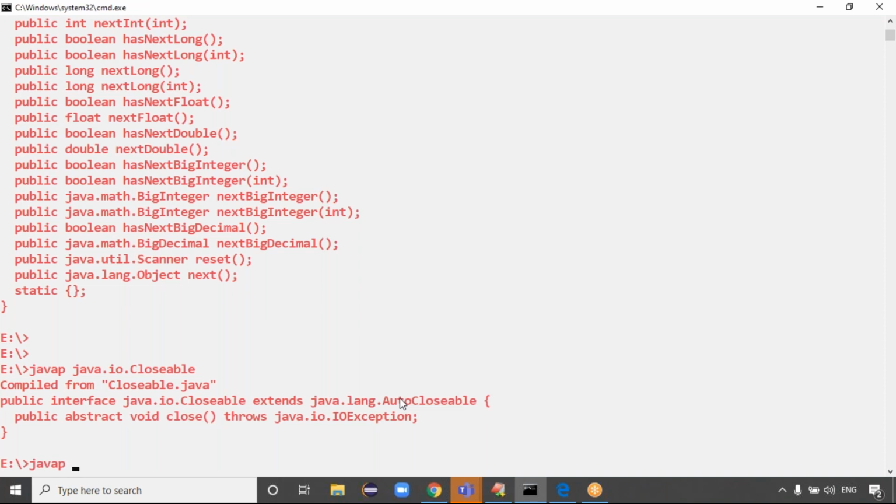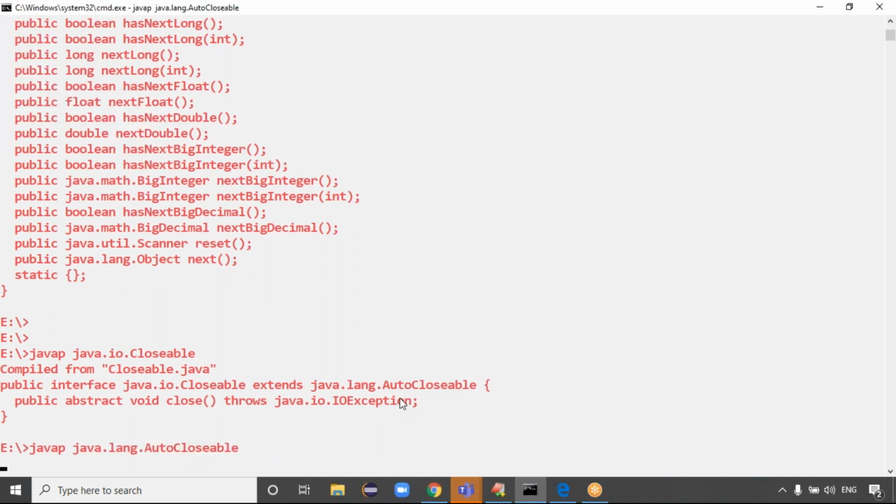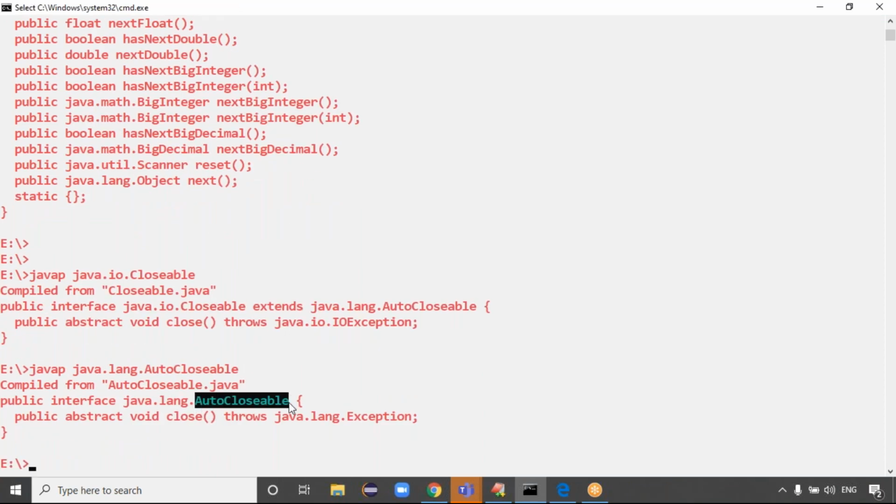Guys, if you want, you can check the close method with javap java.lang.AutoCloseable. This AutoCloseable interface is the root interface, guys, which contains the close method. Observe one point here: my Scanner class implements which interface? Closeable, which extends the AutoCloseable interface. Basically, the close method is from which interface, guys? Here, the AutoCloseable interface, right?